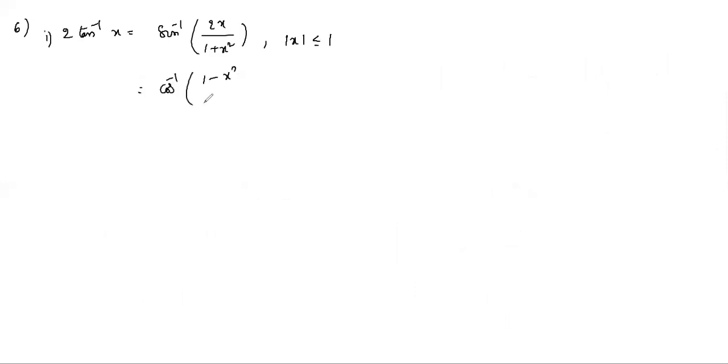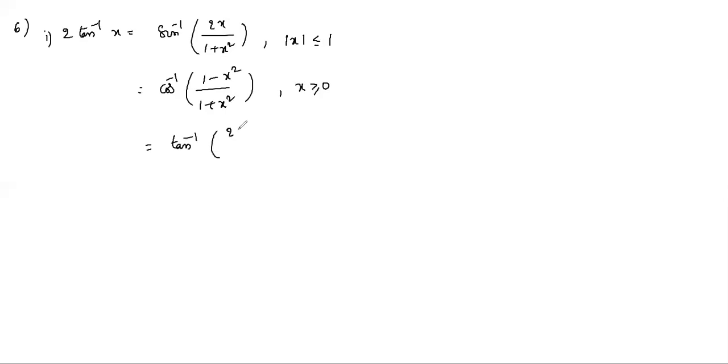Next result, sixth one: 2 tan inverse x equals sin inverse 2x by 1 plus x squared for mod x less than or equal to 1. And this is also equal to cos inverse 1 minus x squared by 1 plus x squared, x greater than or equal to 0.